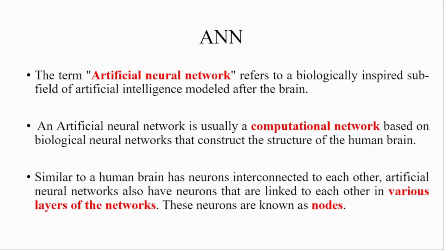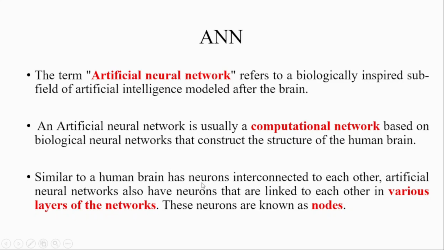The term artificial neural networks refers to a biologically inspired subfield of artificial intelligence modeled after the brain. As we discussed in the first slide, artificial neural networks are basically based upon the structure of the brain. Artificial neural networks are usually computational networks, where different neurons are interconnected with each other to make computational networks based on the biological neural networks that construct the structure of the human brain.